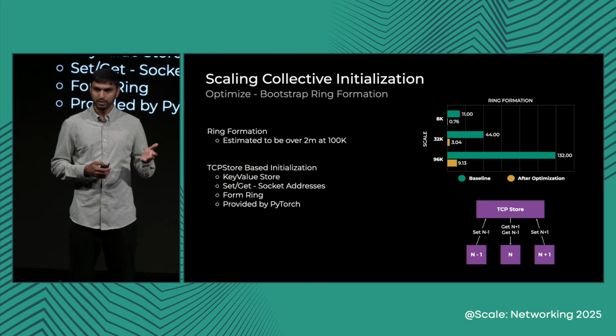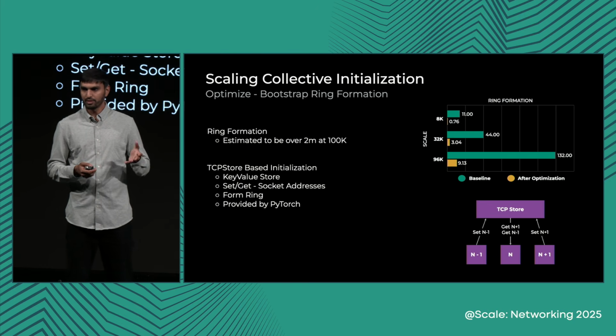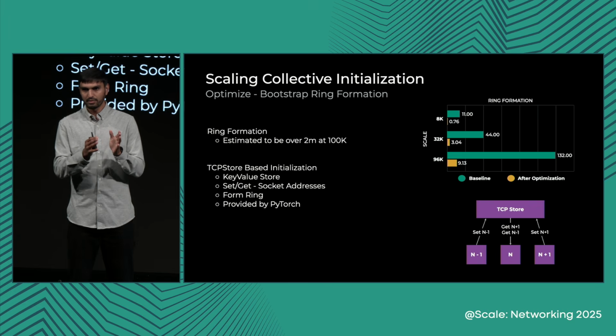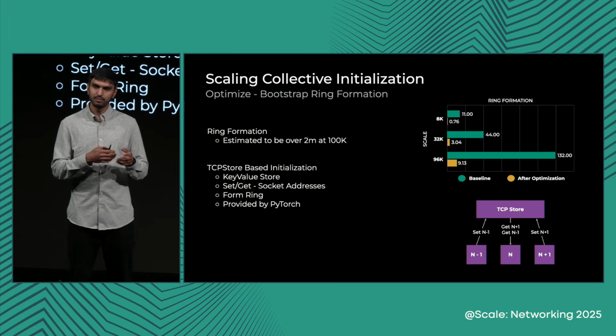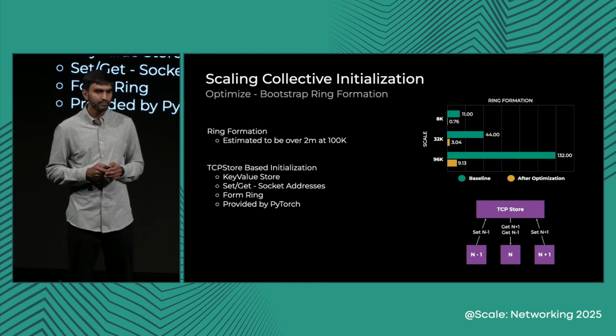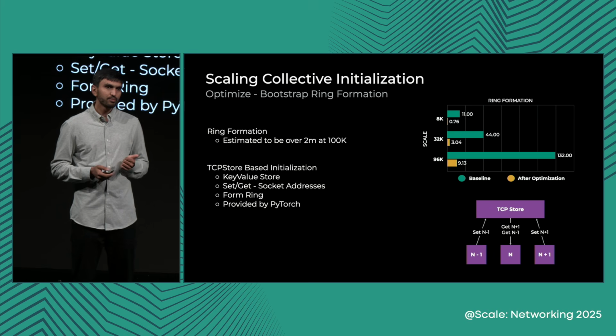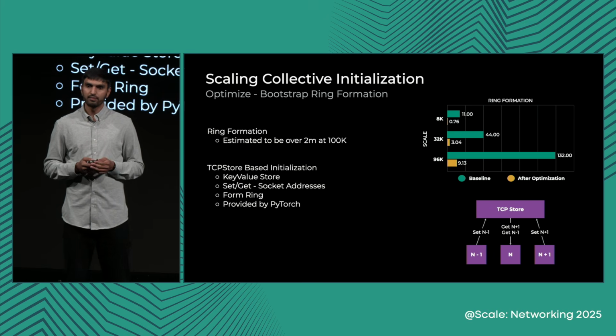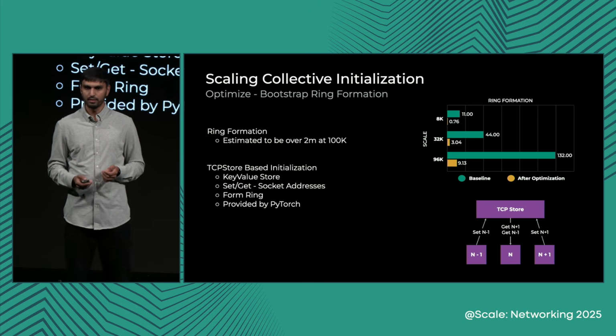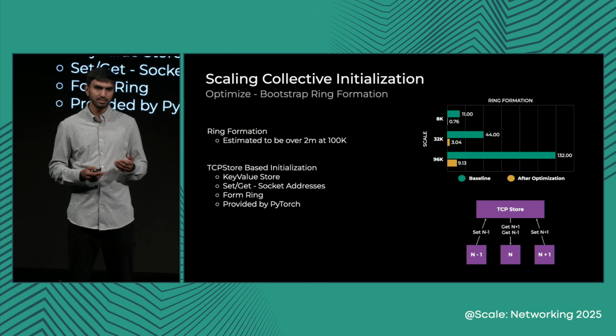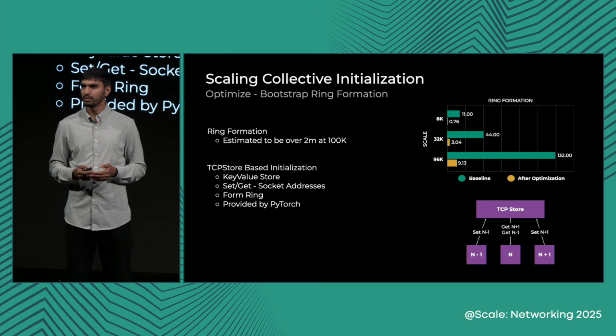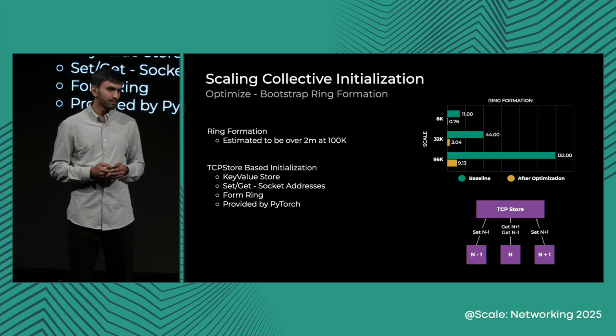So one of the key notable improvements was in the bootstrap phase, because that's directly correlated with the communications among the GPUs, while the other two are more related towards the local computation within the process itself. The key notable improvement was in the ring formation itself. The default implementation, which is root-based initialization, was estimated to be taking over 2 minutes alone at 96K scale.